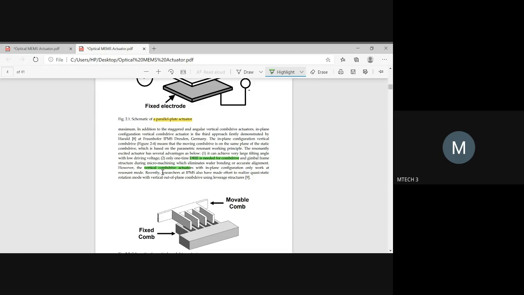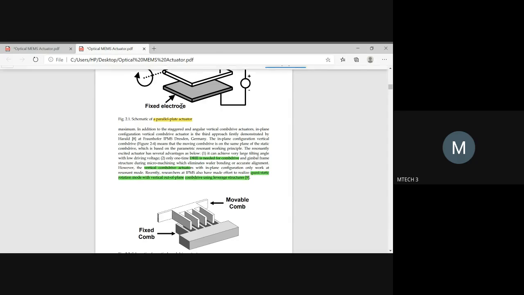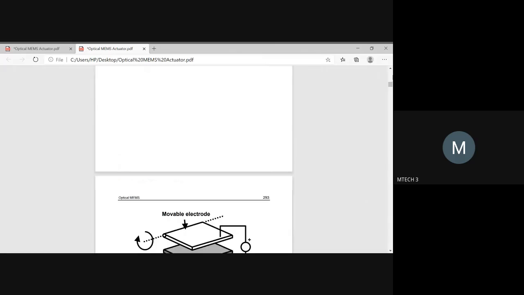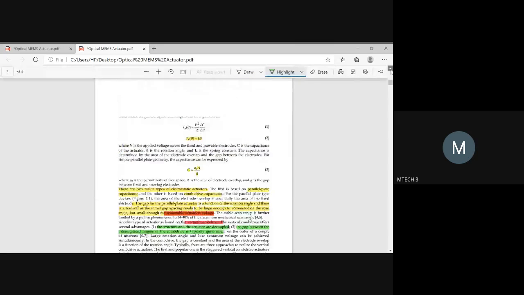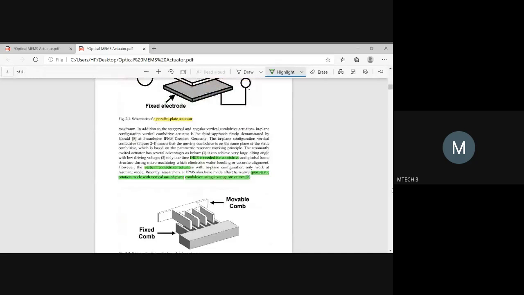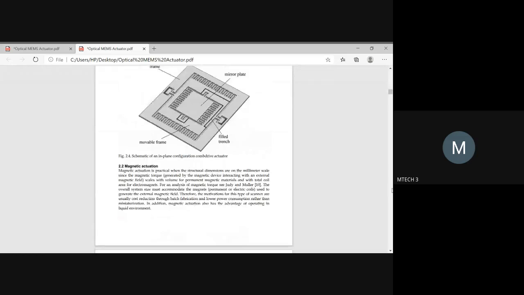Now they say that researchers have also made an effort to realize the quasi-static rotation mode, which comes out in the vertical out-of-plane combo drive using leverage structures. This is just a reference done by some researcher. Just leave it. You just want to know the differences between the parallel plate actuator and the combo drive actuator. Both come under the mechanism of electrostatic actuation. Similarly, you have some other mechanisms you can go through.